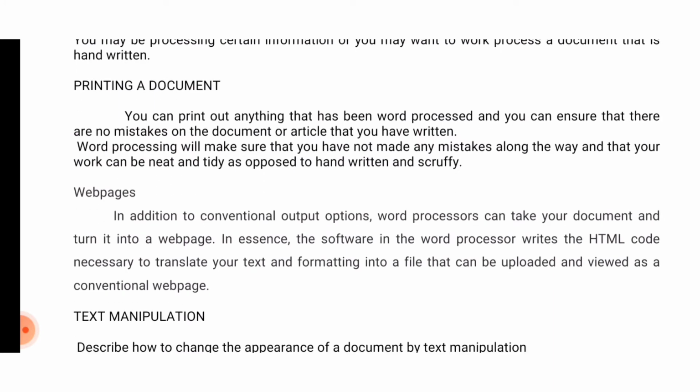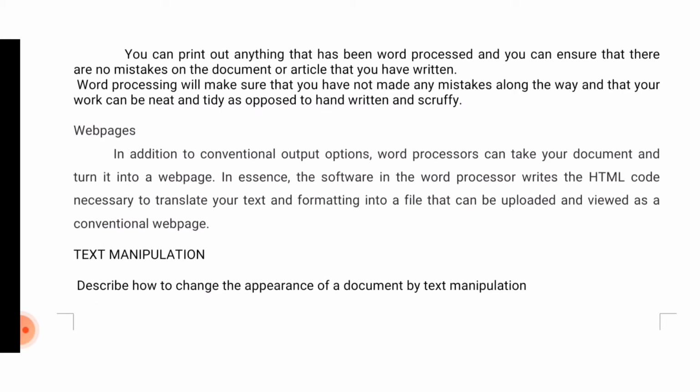Printing a document: you can print out anything that has been word processed and you can ensure that there are no mistakes on the document or article that you have written. Word processing will make sure that you have not made any mistakes along the way and that your work can be neat and tidy, as opposed to handwritten and scruffy.